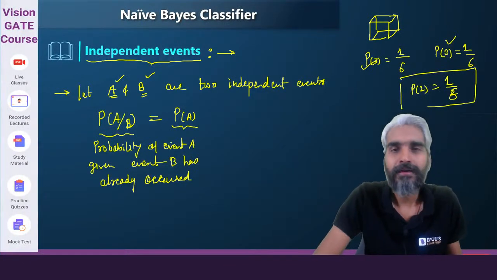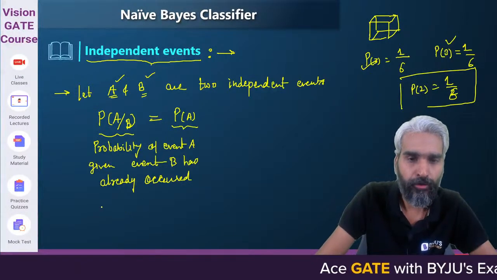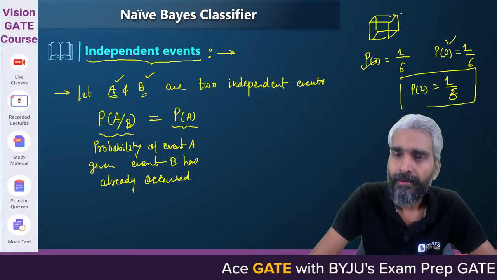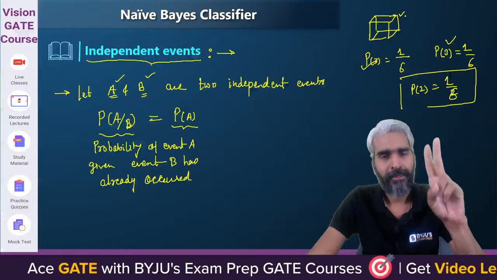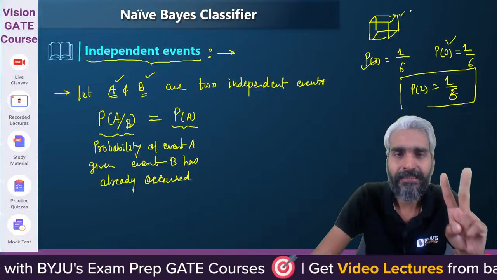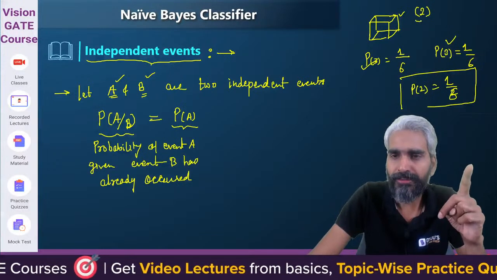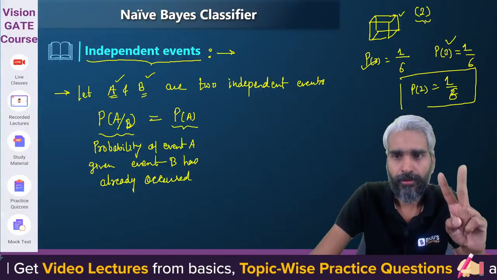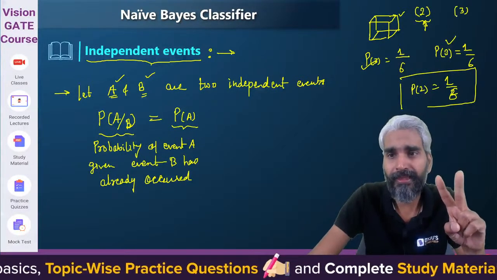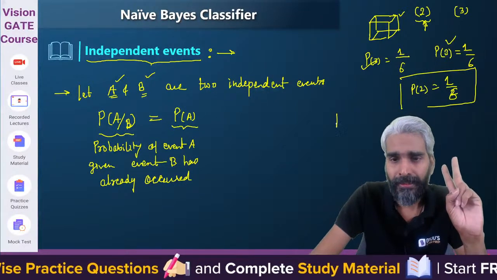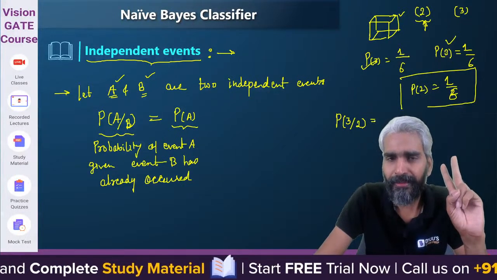Come on. Let's try to understand. Independent events, right? So just the same example. Let's assume I throw the dice twice. In the first throw, if 2 was the outcome, then in the second throw, what is the probability that 3 will be the outcome? So I'm asking what will be the probability of 3 given 2 has already appeared in the first throw?